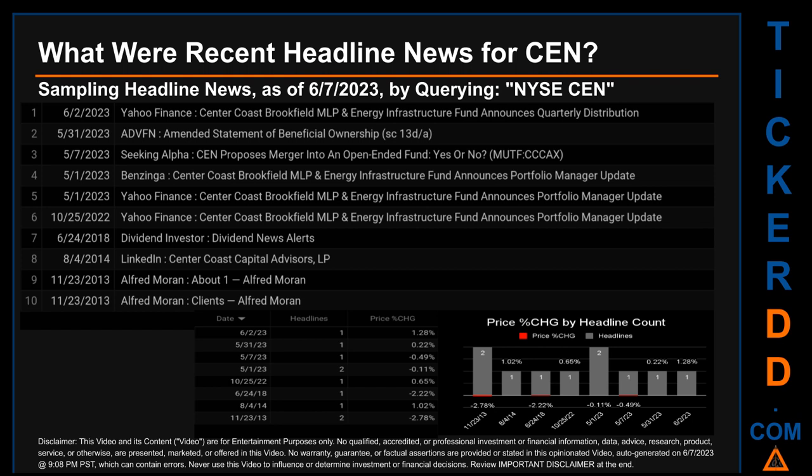Correlated or not, as it happened, the stock price for CEN on those publication dates respectively saw a jump of 0.22% along with a drop of -2.78% when comparing the day's opening versus closing price. The oldest publication date of Saturday, November 23, 2013, was actually the day with the lowest percentage change in price. It saw a price drop of -2.78%. The latest publication date of Friday, June 2, 2023, was actually the day with the highest percentage change in price. It saw a price jump of 1.28%.